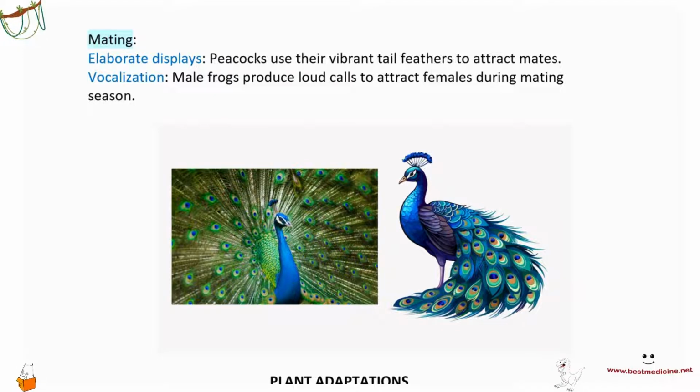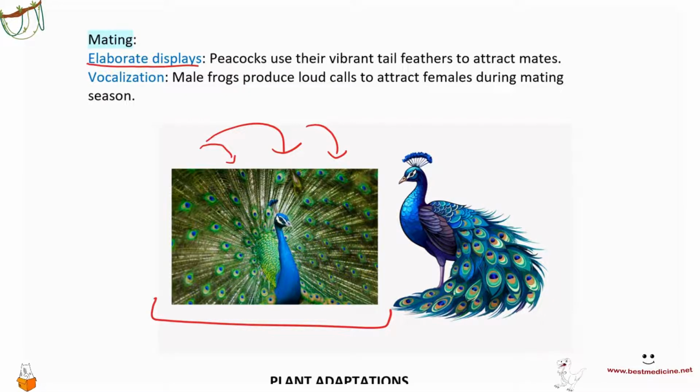One way is that you have elaborate displays like peacocks, right? They're very beautiful, and they tend to attract the females. So that's a male peacock. That's a very beautiful one. They're able to attract females by showing their very beautiful feathers.